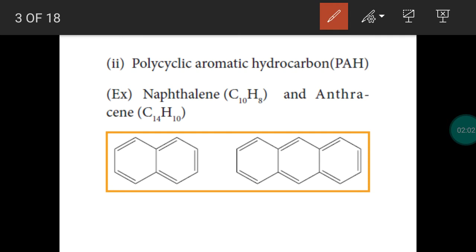Next one is polycyclic aromatic hydrocarbon, PAH. More than one benzene ring will be there. This is called naphthalene. Two benzene rings are fused together to get naphthalene, and three benzene rings are fused together to get anthracene. One more example is phenanthrene. So naphthalene, anthracene, phenanthrene, these are all examples of polycyclic aromatic hydrocarbons, right?